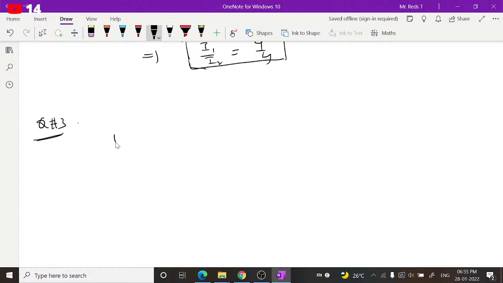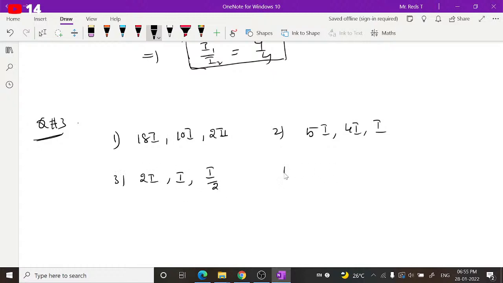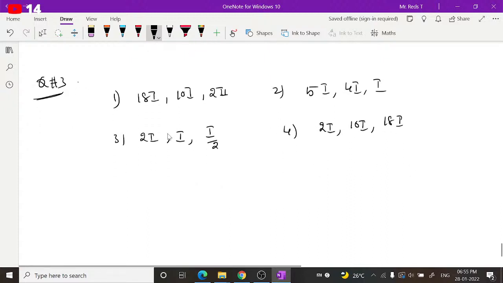The options are given as: first option 18i, 10i, 2i. Second option 5i, 4i, I. Third option 2i, I by 2. Fourth option 2i, 10i and 18i. So I hope you have understood the question.